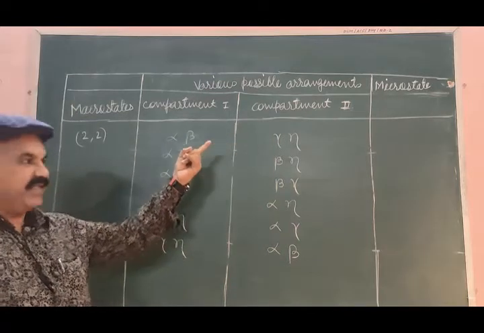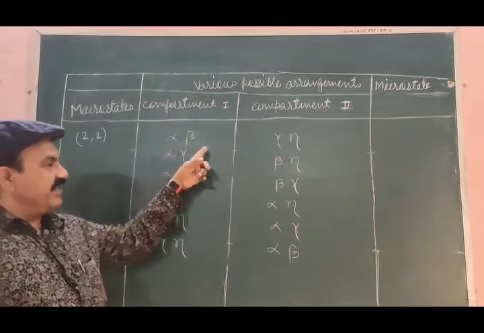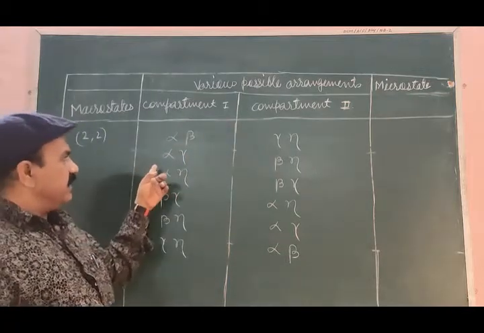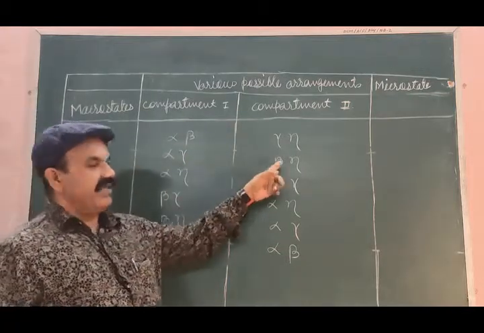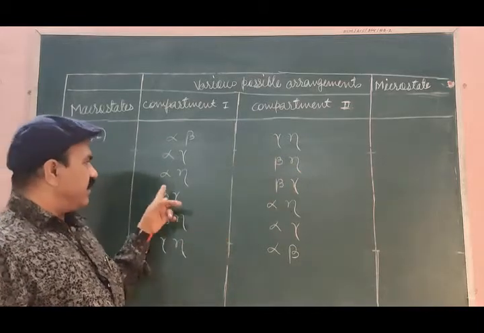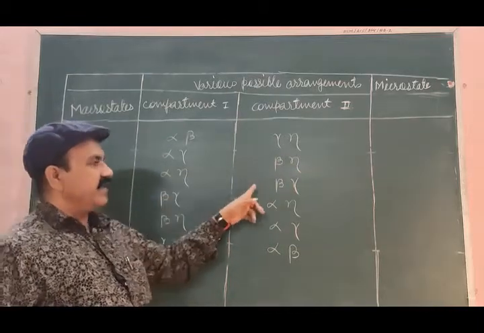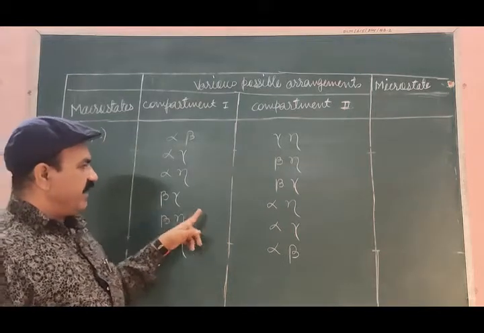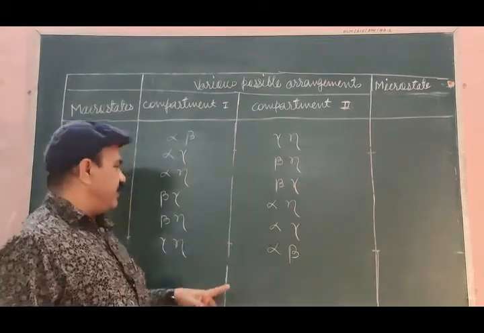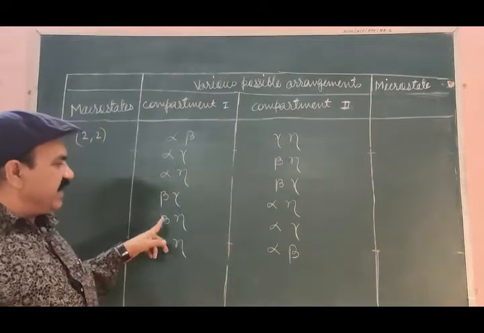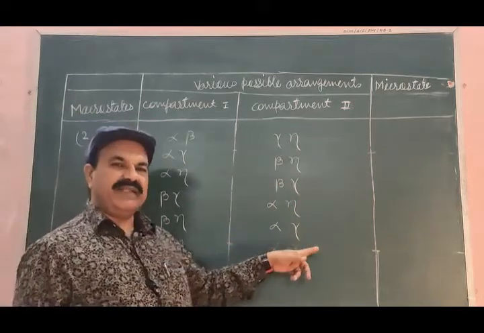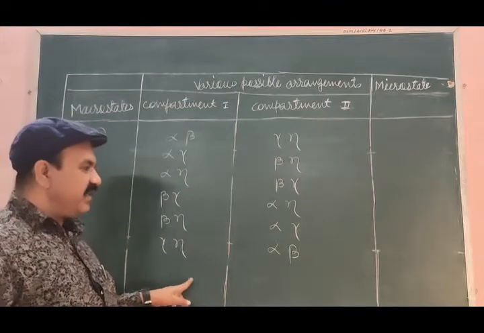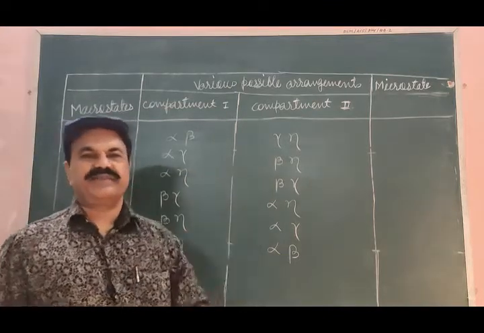First possible arrangement, alpha, beta here, so gamma, eta will be here. Second, alpha, gamma here, beta, eta here. Third, alpha, eta here, beta, gamma here. Fourth possibility, beta, gamma here, alpha, eta here. Fifth possibility, beta, eta here, alpha, gamma here. Sixth possibility, gamma, eta here, alpha, beta here.